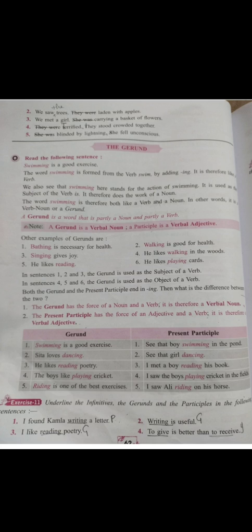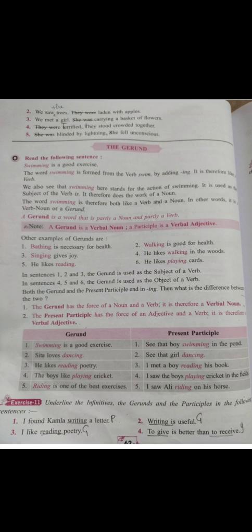Now see here. If you want to identify which one is a present participle and which one is a gerund, in so many cases a present participle is always followed by a noun or pronoun. You'll come to know. Then see exercise number 11. Underline the infinitives, the gerunds and participles in the following.